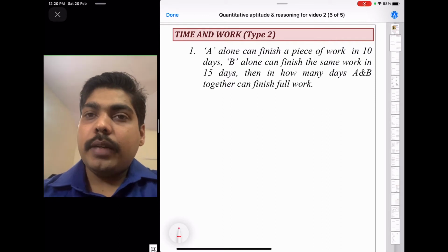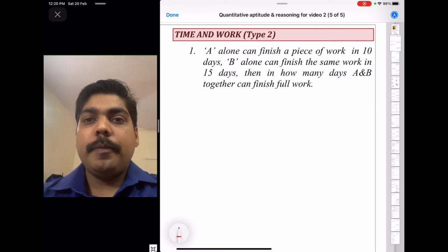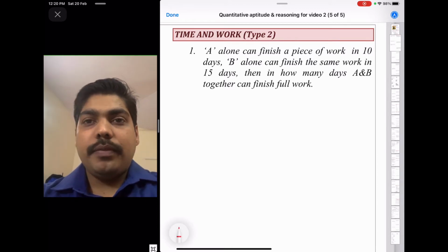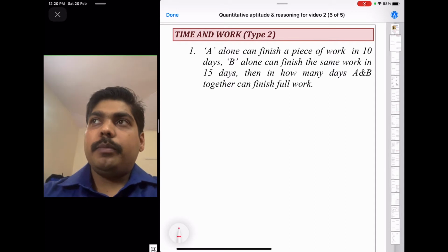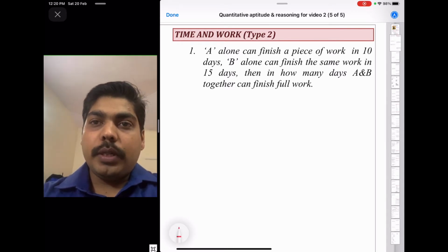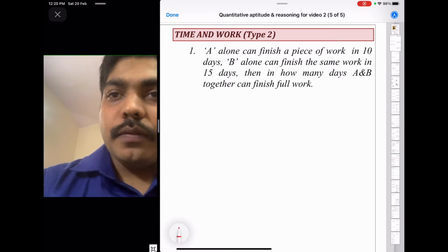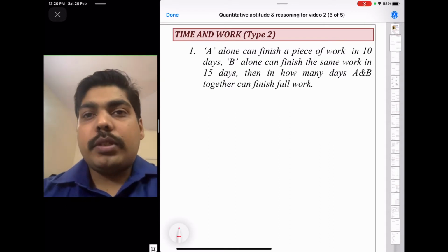The tank has a tap which will empty the tank, and there is another tap which will fill the tank. If both taps are open together, in how much time will the tank be empty or full? Like that they will ask questions.